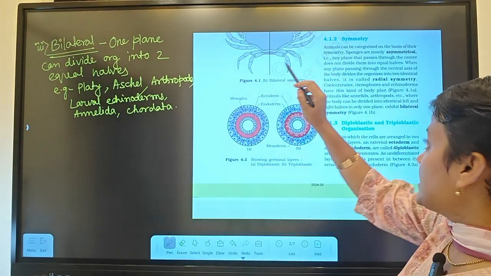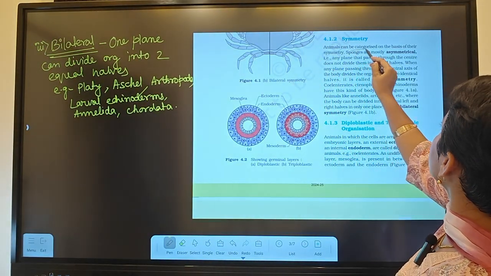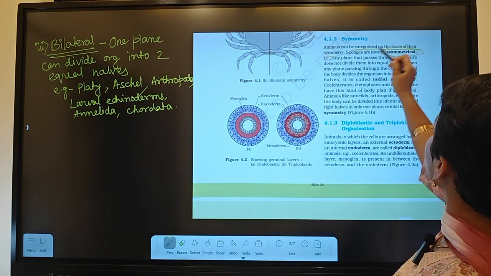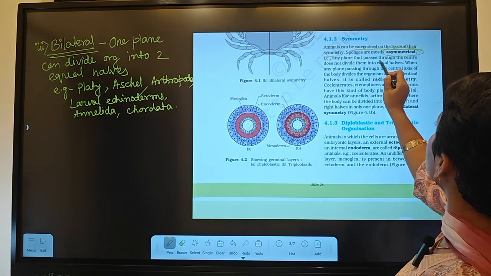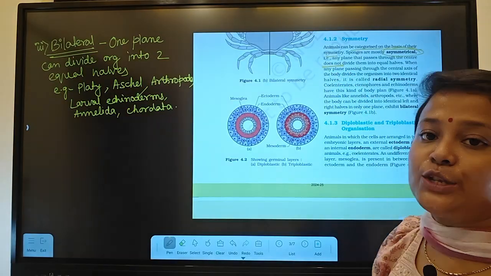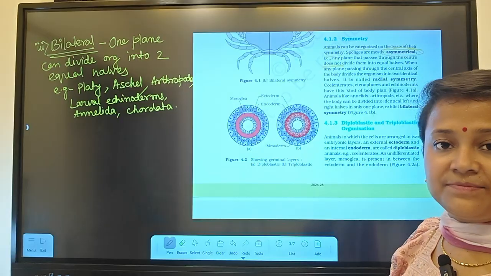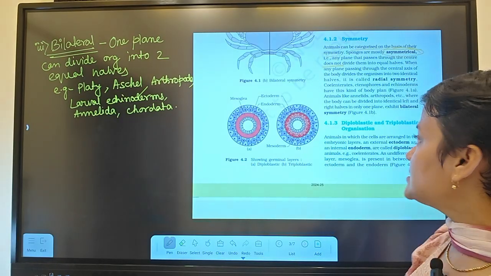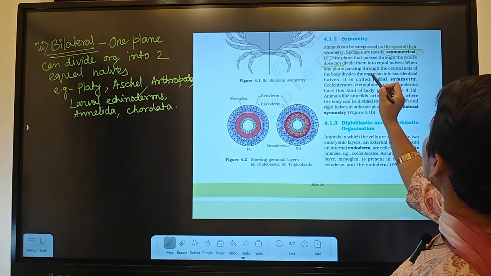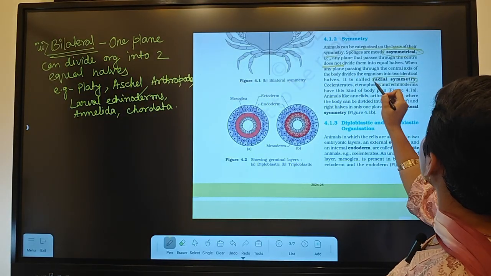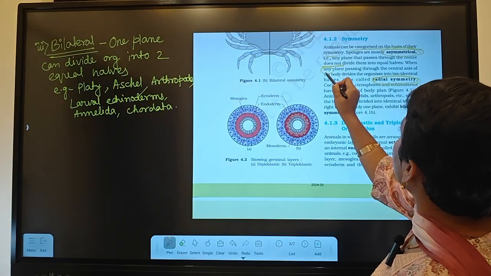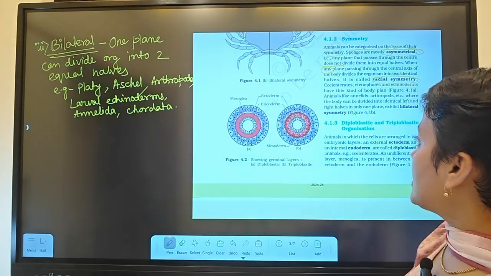So here let's check the NCERT. Animals can be categorized on the basis of their symmetry. First one, asymmetrical. Any plane that passes through the center does not divide them into equal halves. They are asymmetrical, irregular shape, as I told. Coming to next one, which is called radial symmetry. Here it is given any plane, any or many, I told.